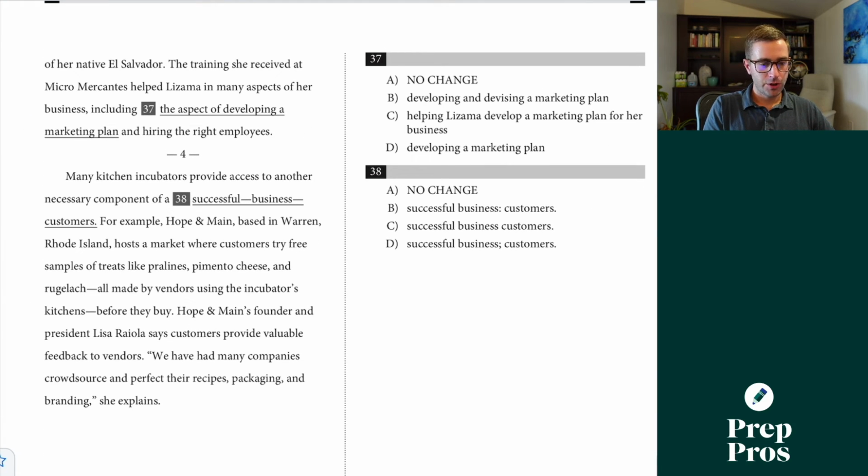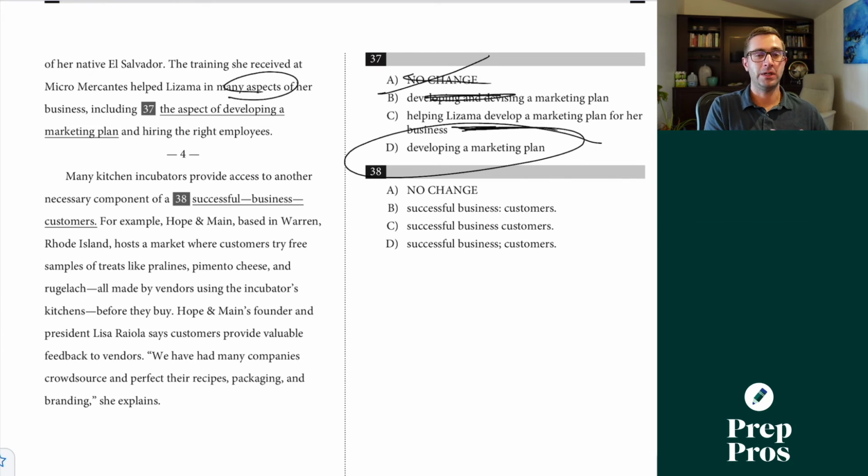37 here, the training she received at Micro Mercantes helped Lizama in many aspects of her business, including the aspect of developing a marketing plan. Well, we already said we're talking about aspects, so this is repetitive. We already, developing and devising is the same thing. We already talked about Lizama here. D is just going to be our easiest one. We had a handful of these wordiness redundancy questions here, pretty easy to pick up.